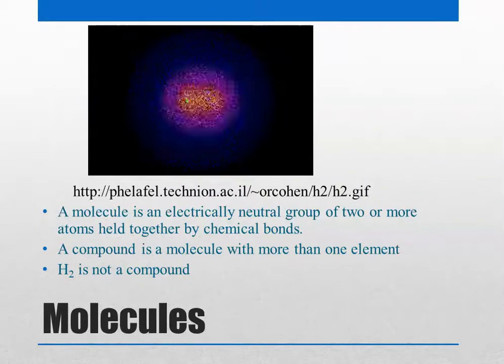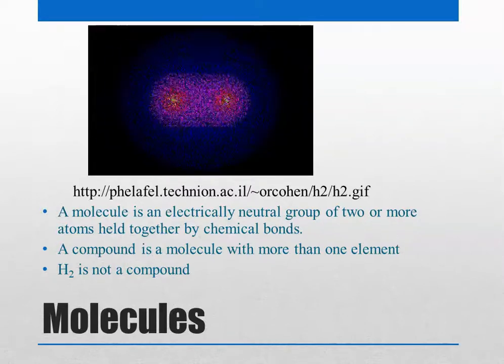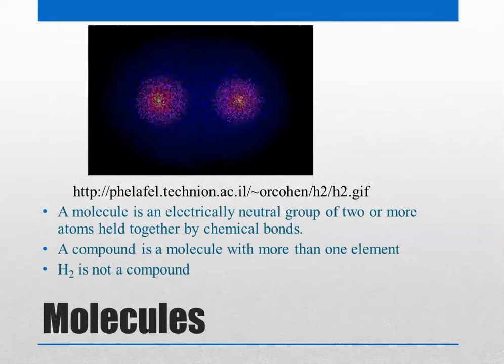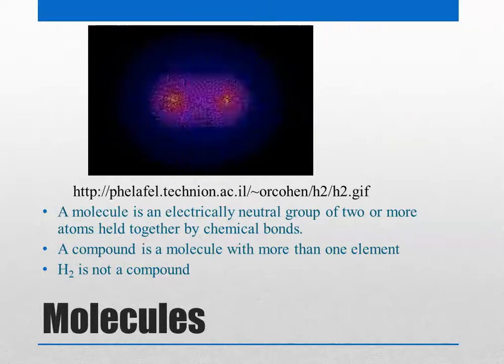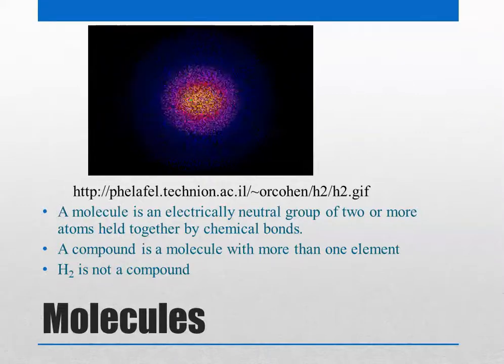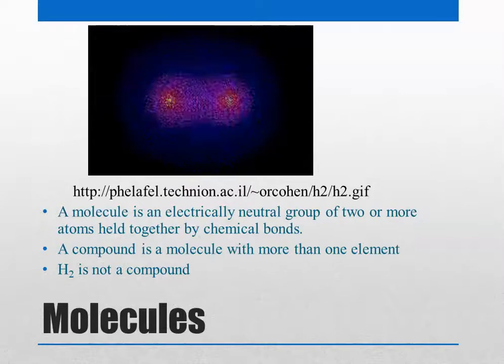So this picture you see there, the animated picture, is a simulation of a hydrogen molecule. You know that a hydrogen molecule consists of two hydrogen atoms. These two hydrogen atoms are combined by a chemical bond called a covalent bond, and this bond is formed by sharing of electrons. But as you can see here, it is not a rigid, stable structure; rather, it is vibrating because of the heat energy it has.